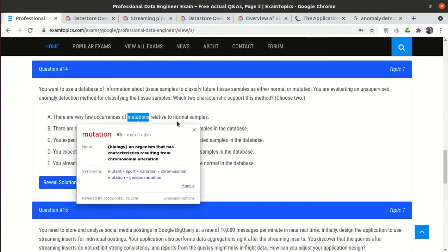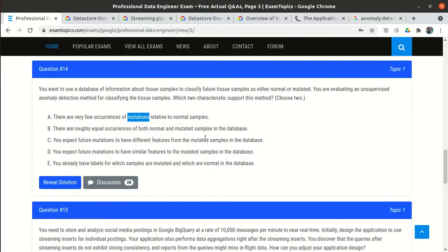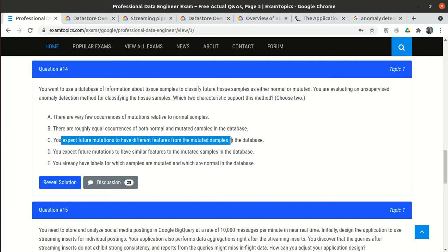Let's suppose the mutation is type A. Generally we know that the virus gets mutated every time. Earlier it is type A mutation, then it changes its DNA structure and becomes type B mutation. So can we expect the future mutation to have different features from the mutated sample in the database? As per me, option C is correct.